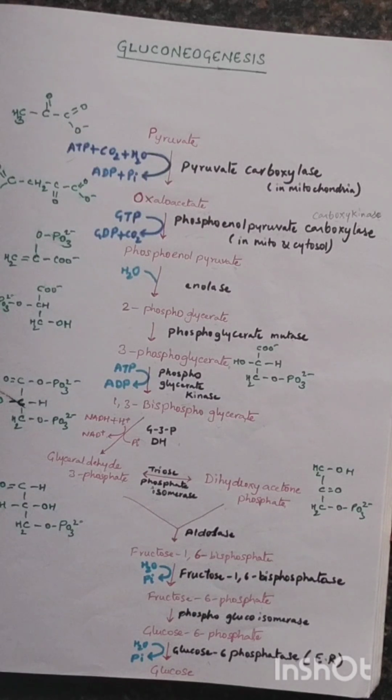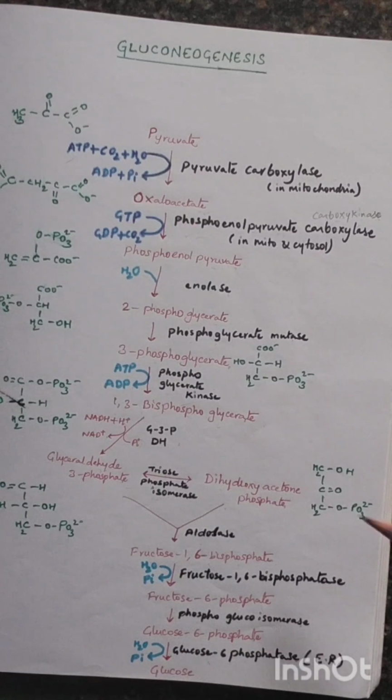The non-carbohydrate precursors include lactate, pyruvate, carbon skeletons of most amino acids except lysine and leucine, as these two amino acids give rise to acetyl-CoA, and other compounds capable of forming oxaloacetate, as oxaloacetate is the key precursor in the TCA cycle, which is the energy deriving pathway. Acetyl-CoA cannot be converted into oxaloacetate in animals, but in the case of plants, this conversion occurs through the glyoxylate cycle, which we will discuss in some other video.